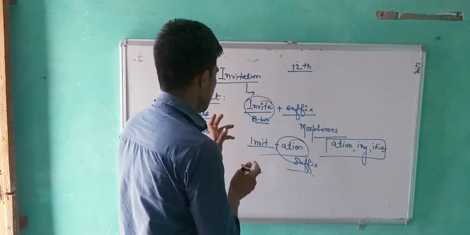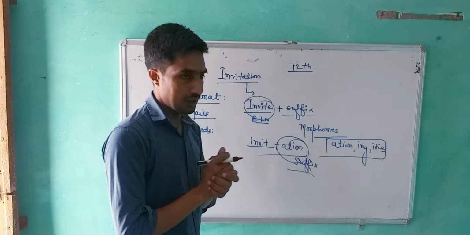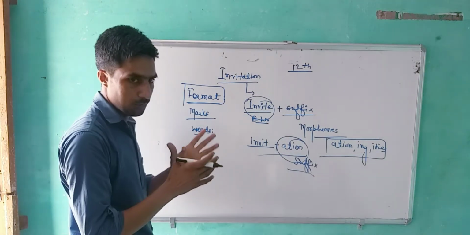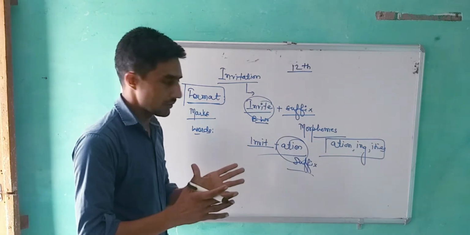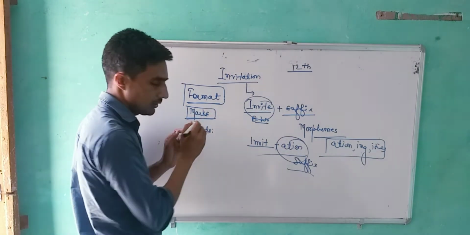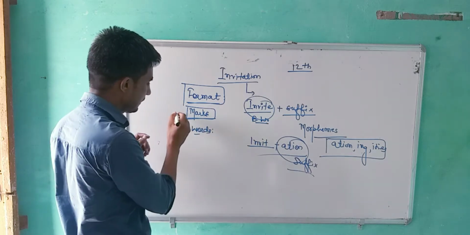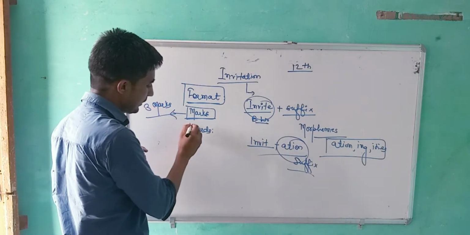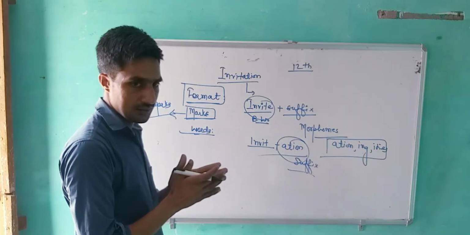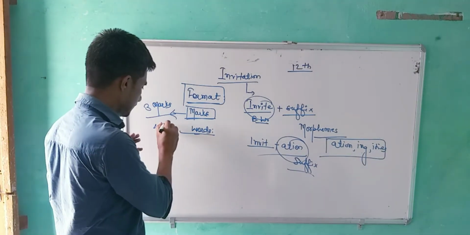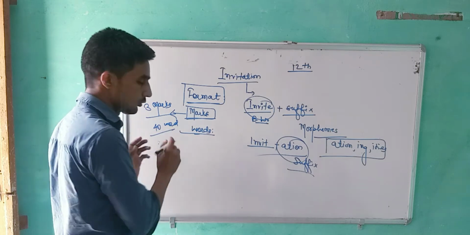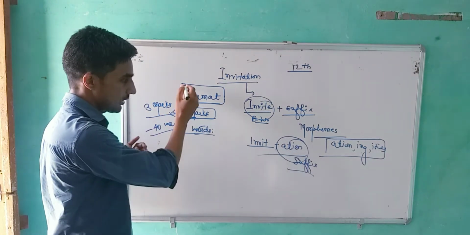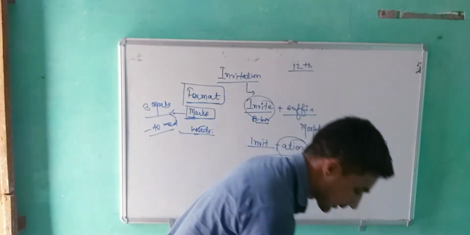Now, types of the invitation and how many marks. First we will discuss the format, what is the proper format as per the guideline of the CBSE. After that, marks: an invitation carries 3 marks. And words, approximately 40 words, don't exceed 50 words. This is the word criteria of invitation. This is the marks and format that will be discussed.